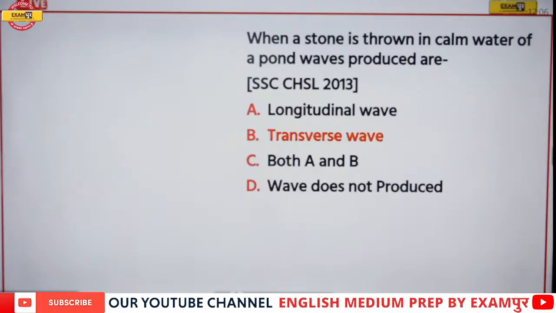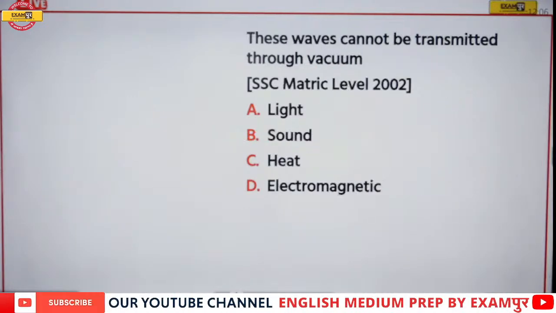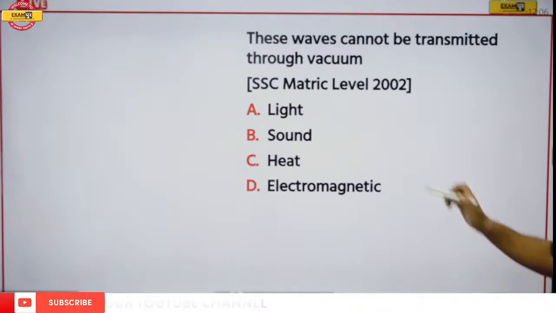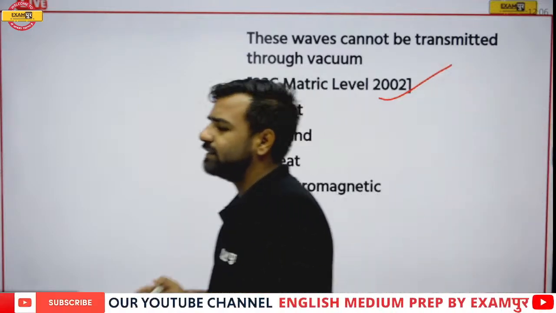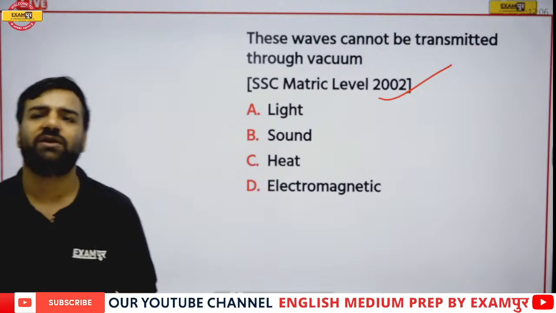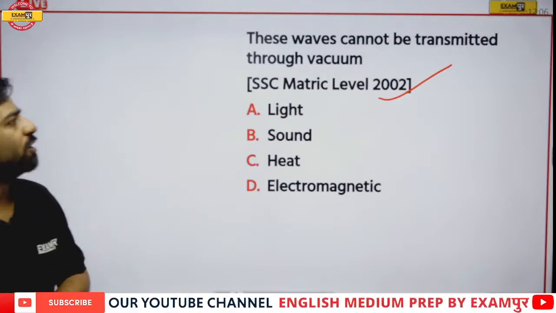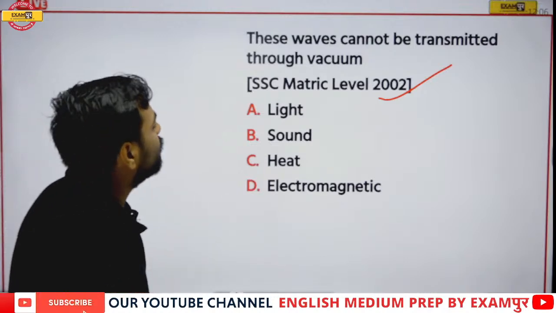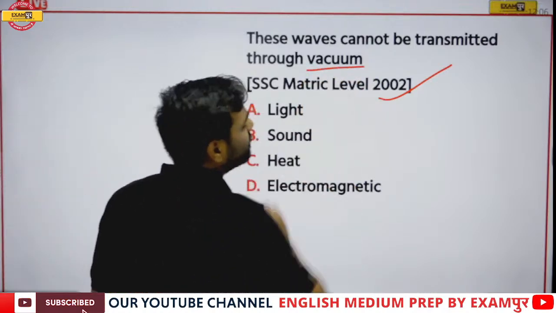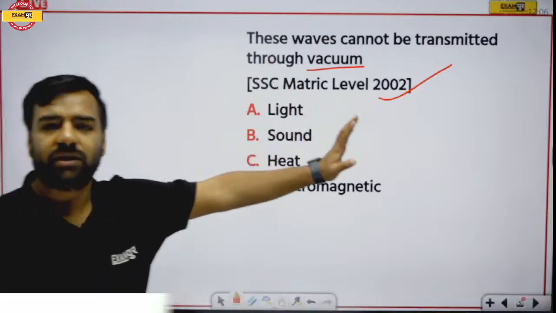Next, these waves cannot be transmitted through the vacuum. Now this is from Matric Level 2002 and it's an easy one. I guess you can give this answer in the first go itself. No need to explain even this part. So yes, these waves cannot be transmitted through vacuum. Now if I talk about vacuum, this means what? This means there is no such medium present, correct?